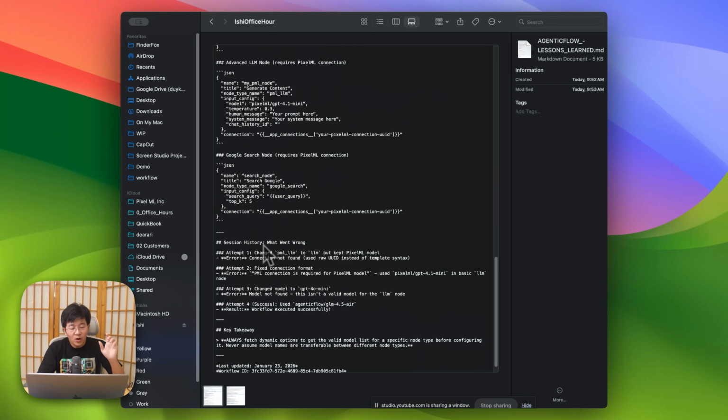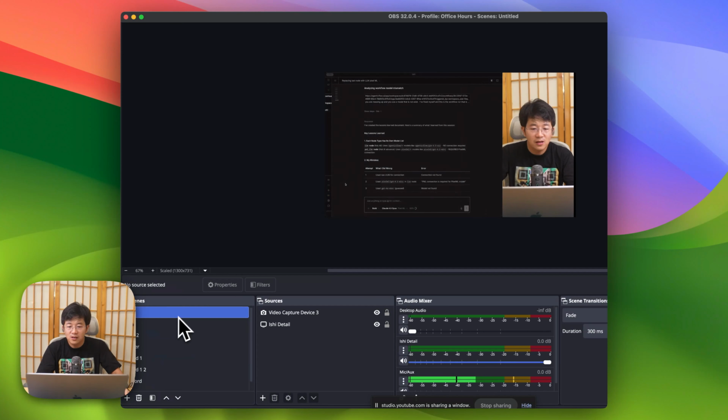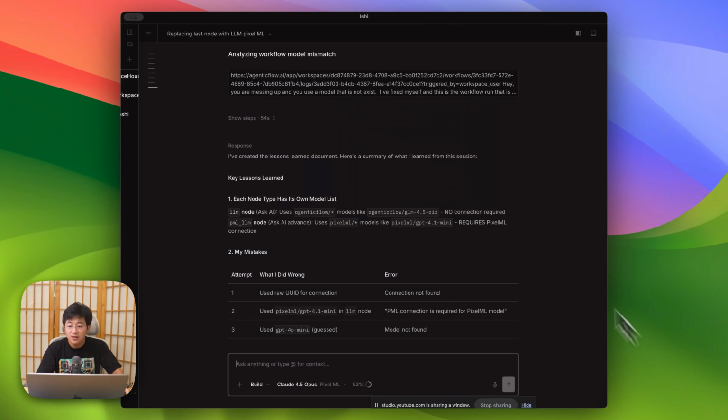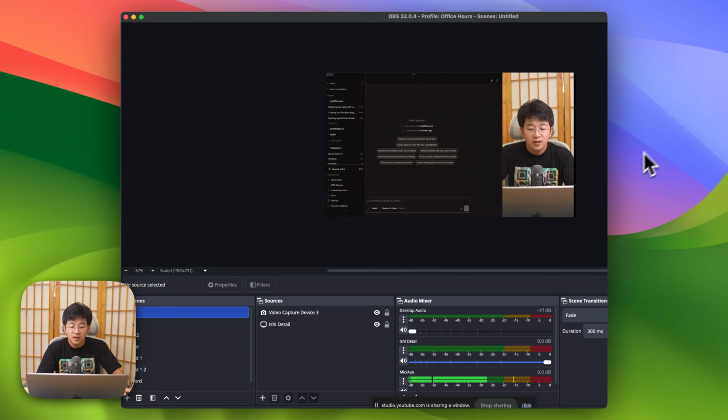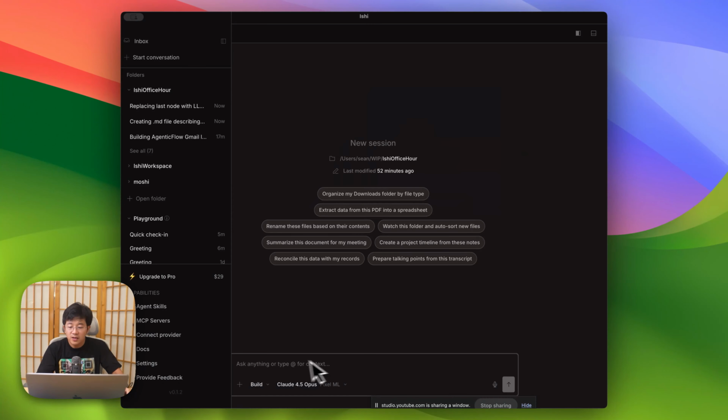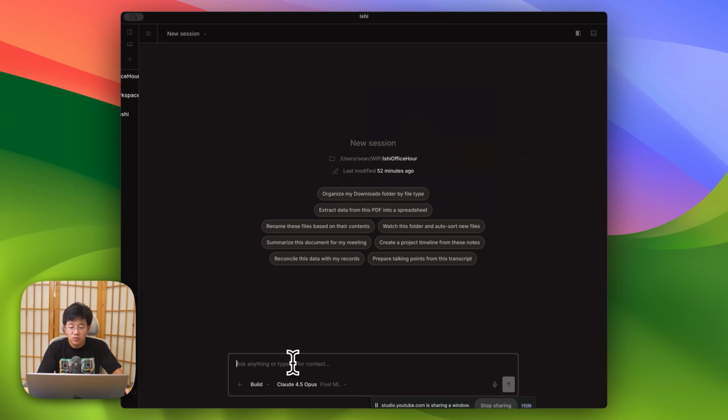Why Ishi should be on your computer is this: let me start a completely new thread, a new chat with him, and tell him to do the same job. Instead of starting from zero, I'm going to click mention. Oh, I think there is something wrong with this one.